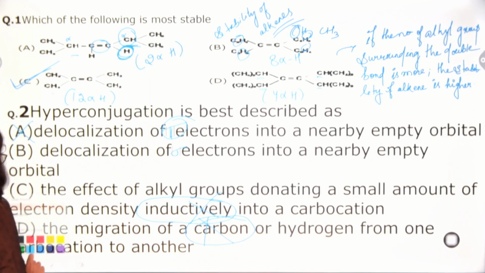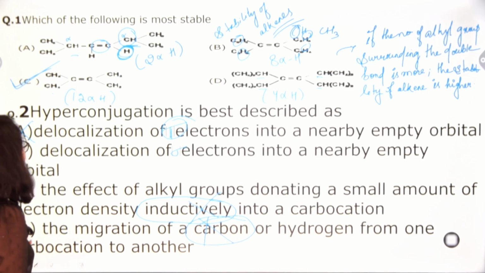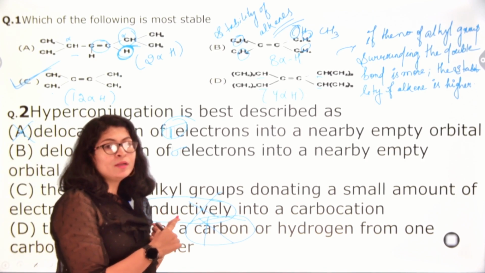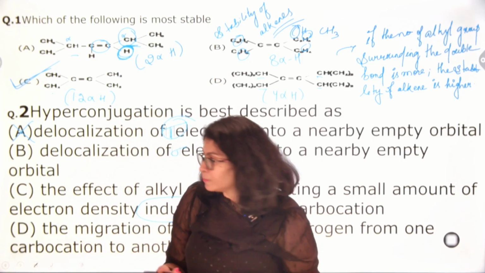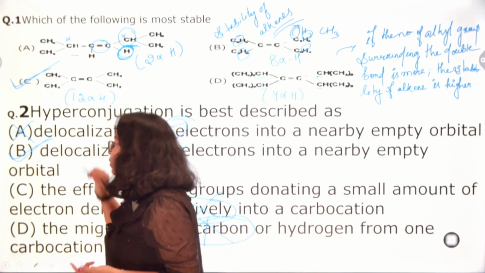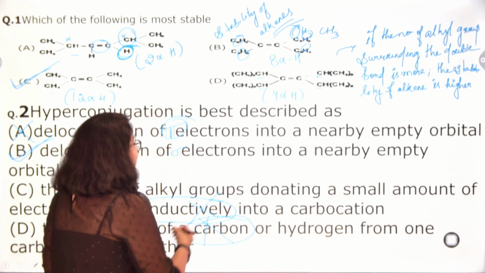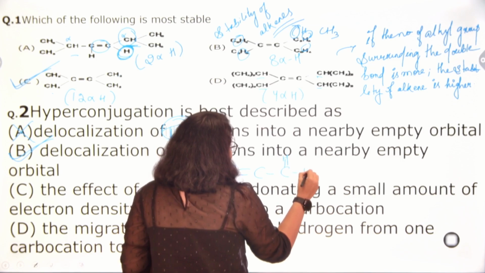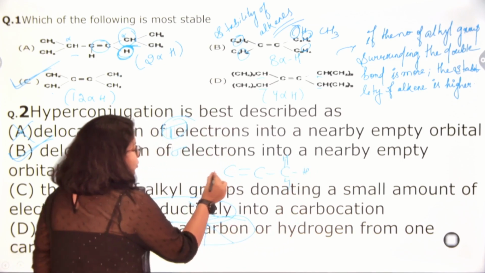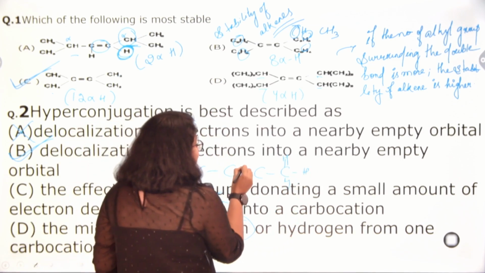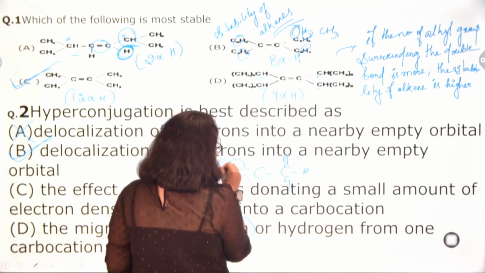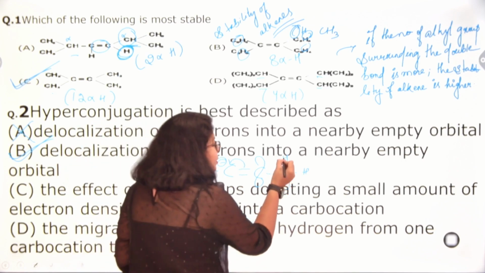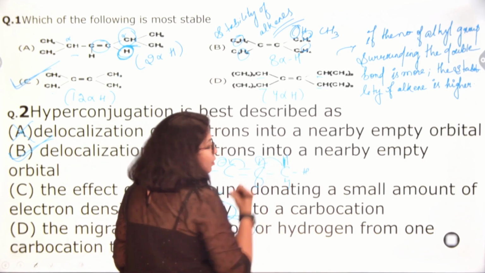So from all the options, which is the most suitable option for me? This, the delocalization of sigma electrons into a nearby empty orbital. Okay. We had seen the example. If I am seeing C double bond CH, H, somewhat like this, and here also something is there. So what will happen if this one is moving on, this will gain a negative charge and this will have an empty p orbital. Then what will happen? This sigma electron will shift onto this orbital, right?